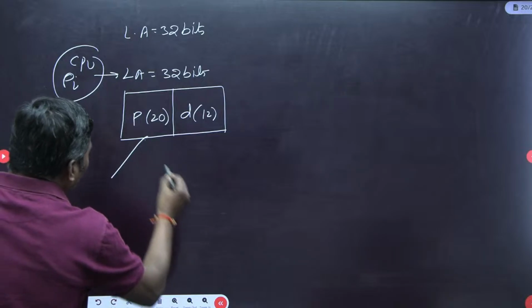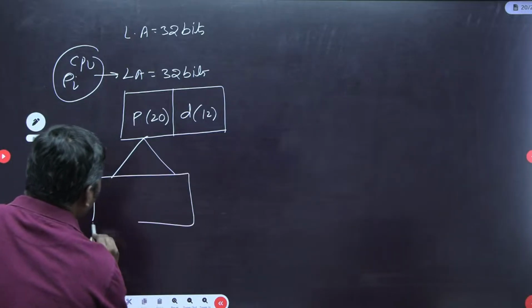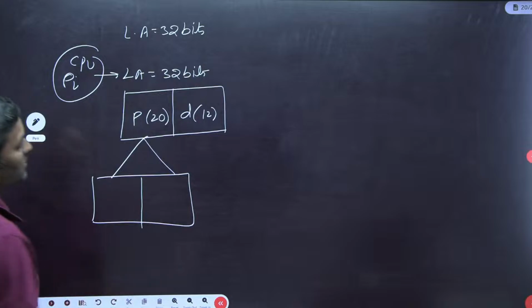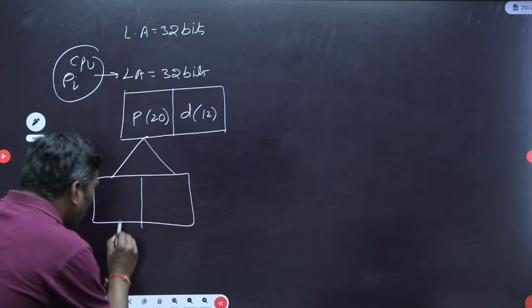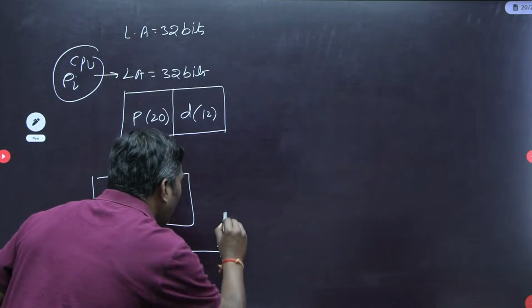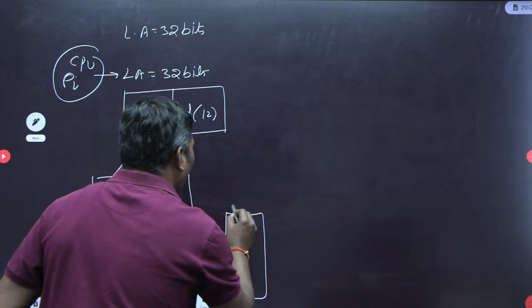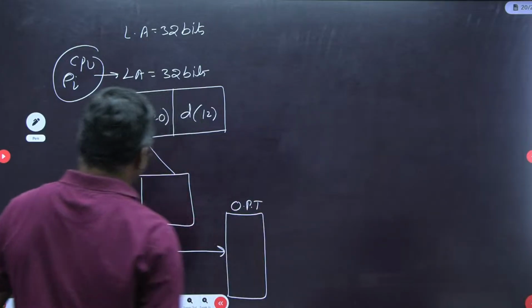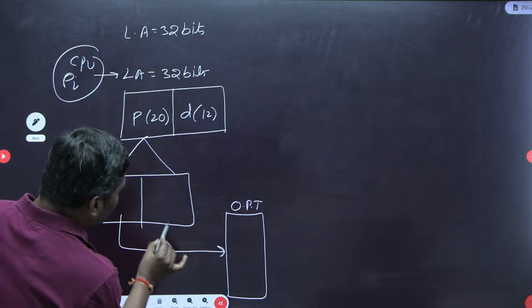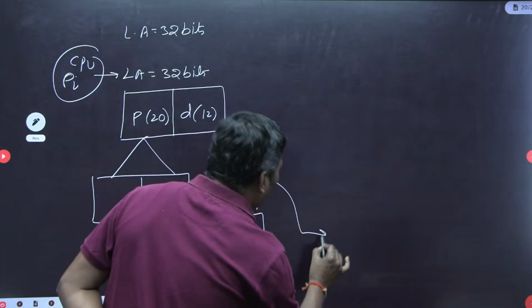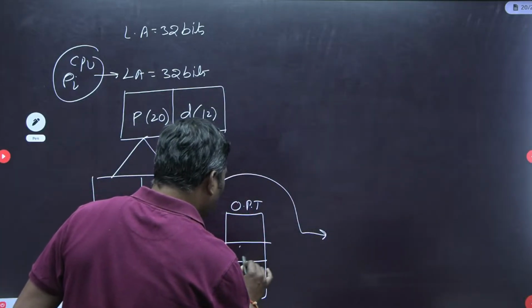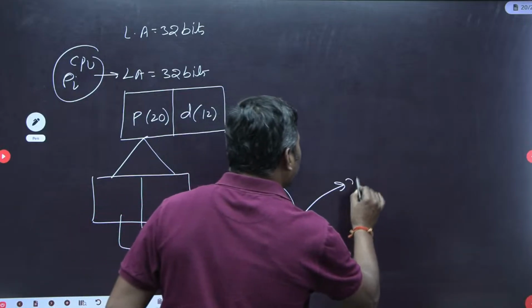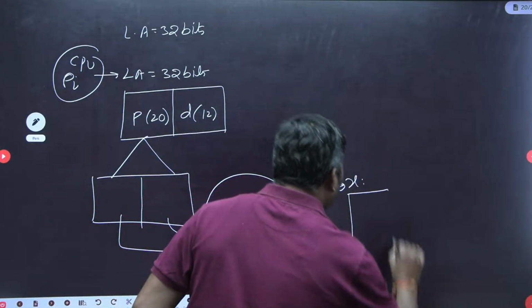Again we have to apply second level paging, but we do not know the size of the page here. This page number will point to the outer page table. Let me take it as P1, and this offset as D1. The entry at that location gives the frame number in which the inner page table is present.